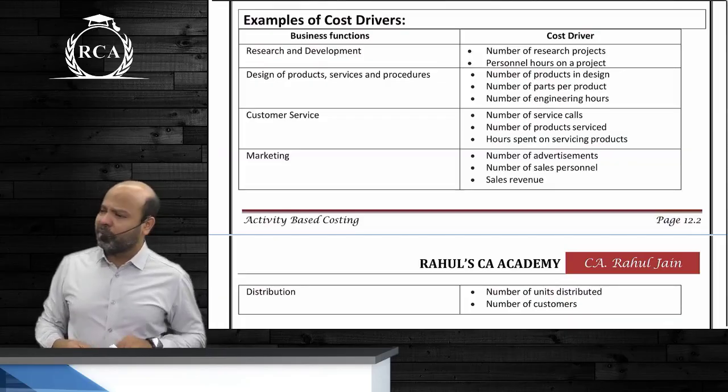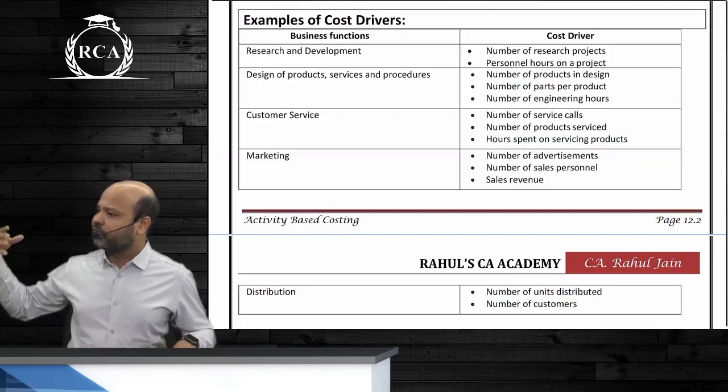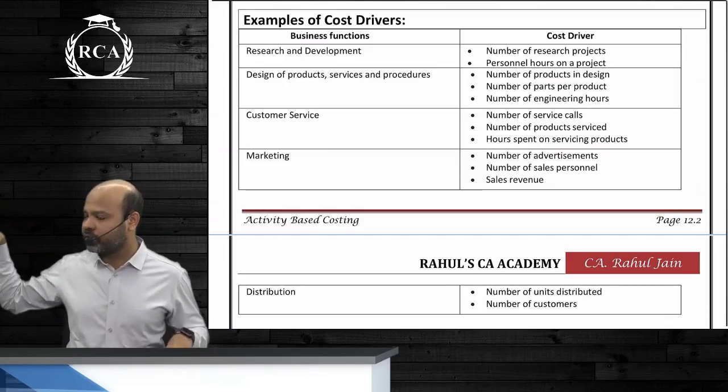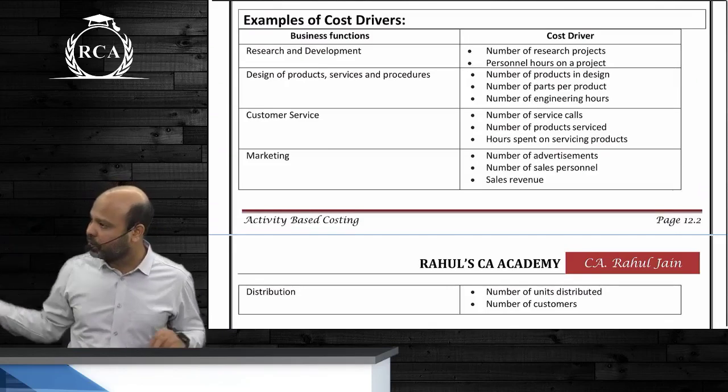As I told you, there can be one additional theory question, beta, that can come from any chapter. Activity based costing is important for that one additional question. I'm not telling you that it will come in every attempt. It may come.